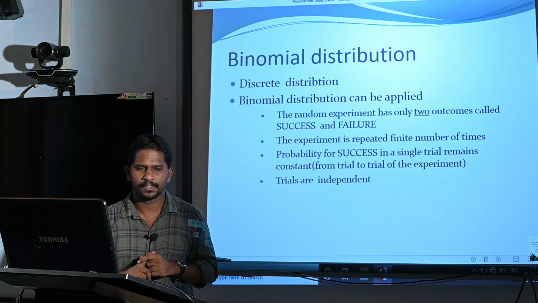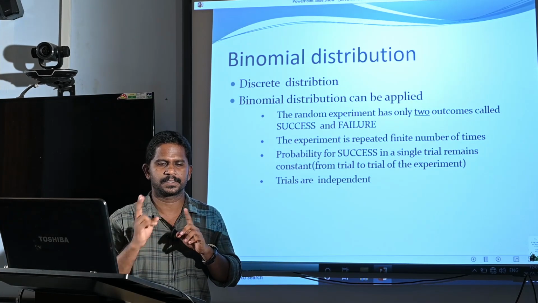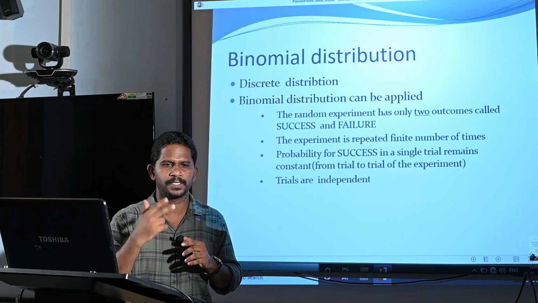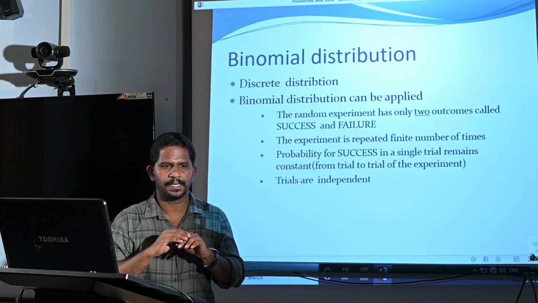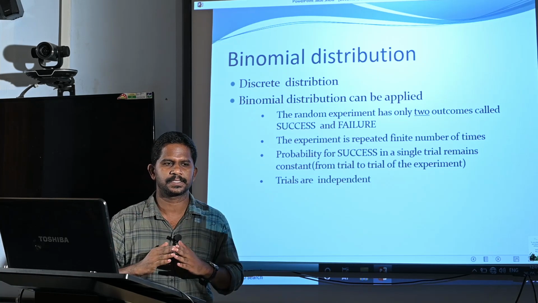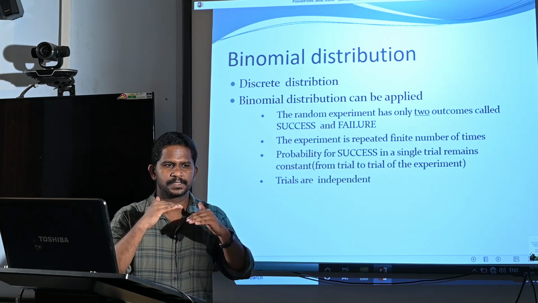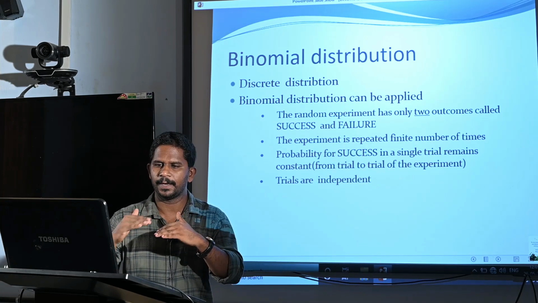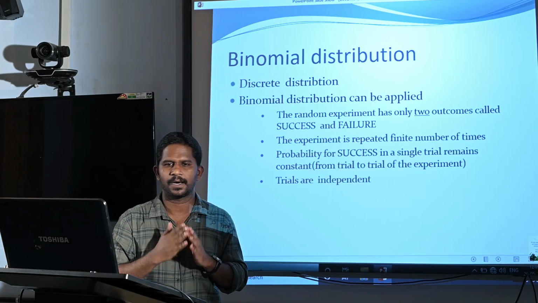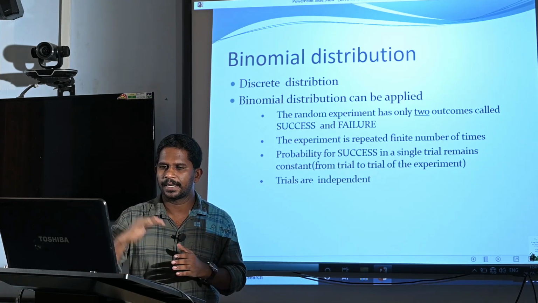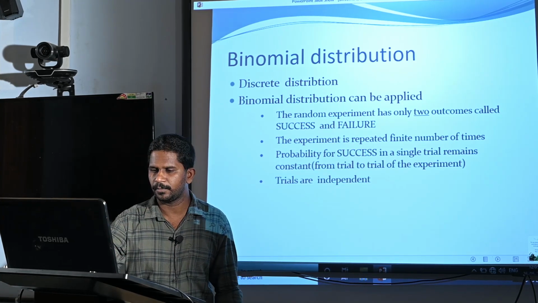So what are the conditions? First, the experiment has two outcomes. We term them success and failure. Now we repeat this experiment a finite number of times, say 10. Then the next assumption is that the probability of success, and so automatically the probability of failure, remains constant in each and every trial. The last condition is that every trial is independent. Under these conditions we can apply the binomial distribution.